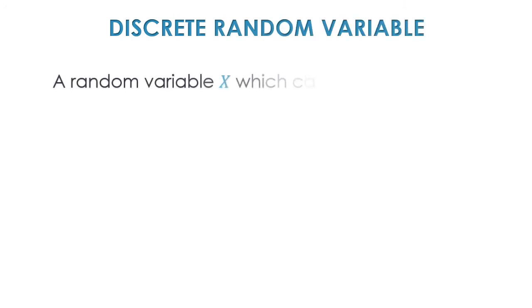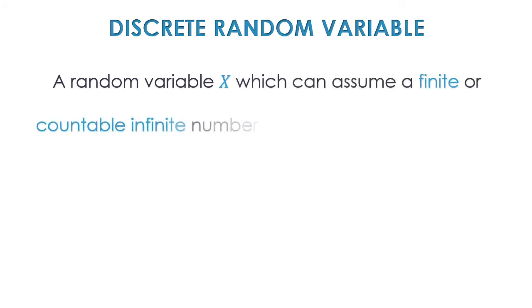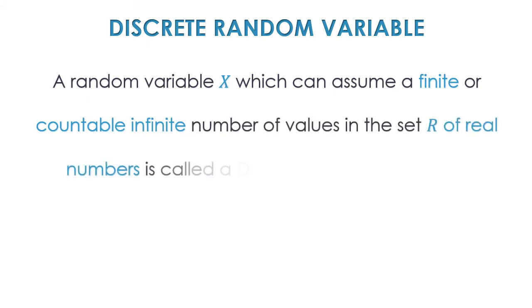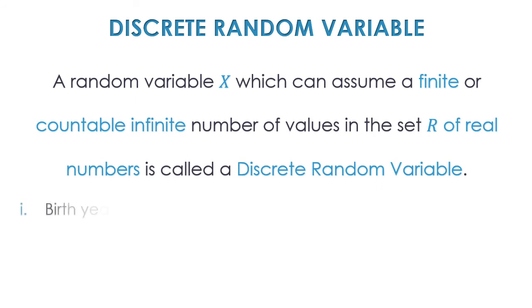Starting with the discrete random variable. Now the discrete random variable is very similar to what we studied in 11th. A random variable X which can assume a finite or a countable infinite number of values in the set R of real numbers is called a discrete random variable. The only difference here is that this is a random variable and that was just a variable, else the definition is verbatim the same.